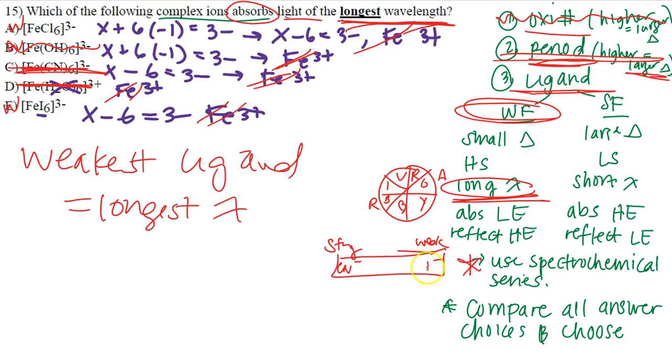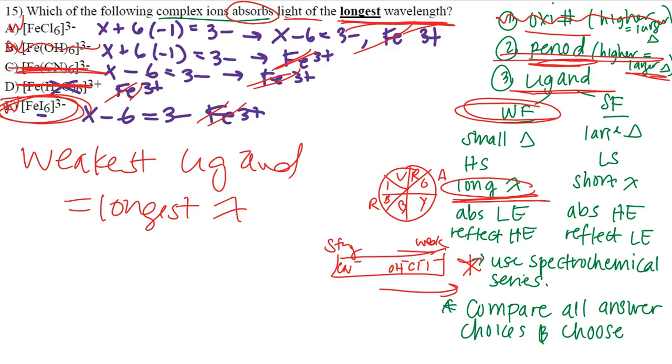Here's what it looks like. We have iodine here, we have chlorine, and then we have OH minus. So if you go this way, we're getting weaker. So that means our actual weakest one is going to be the iodine ligand. And so that is going to produce the longest wavelength. And that's how I approach this question. If I need to compare and contrast complex ions, it's always going to be: find the oxidation number for everything, figure out the period, and then compare and contrast by ligand. Those 3 things.